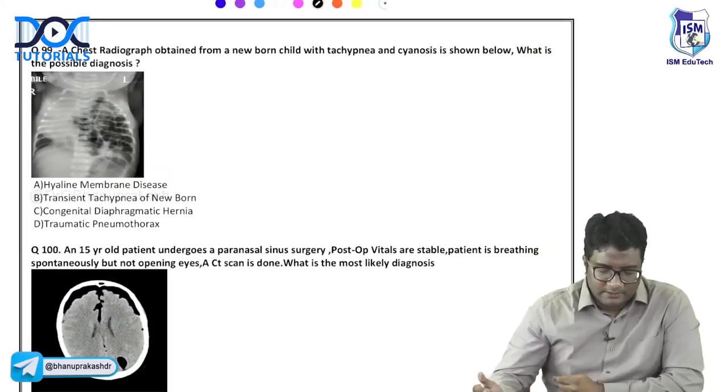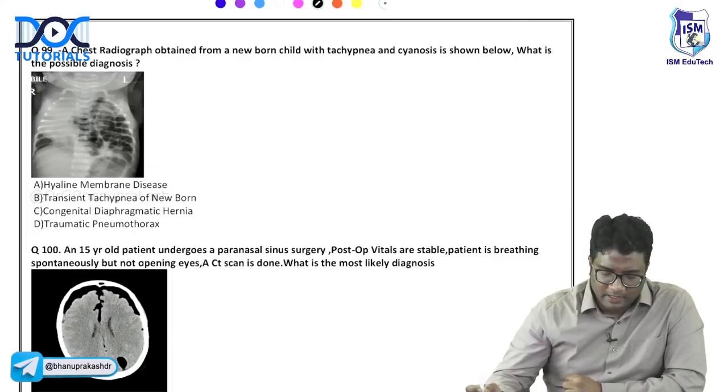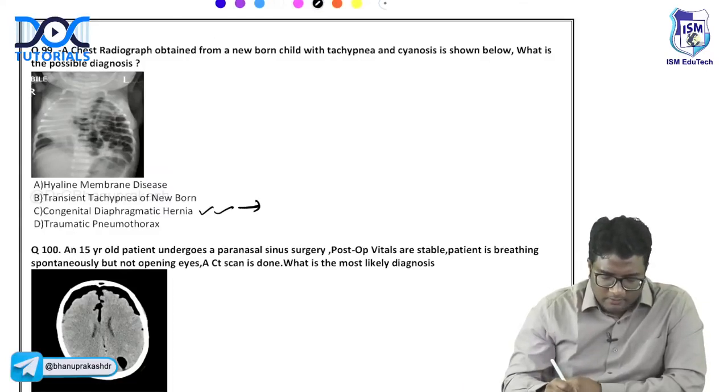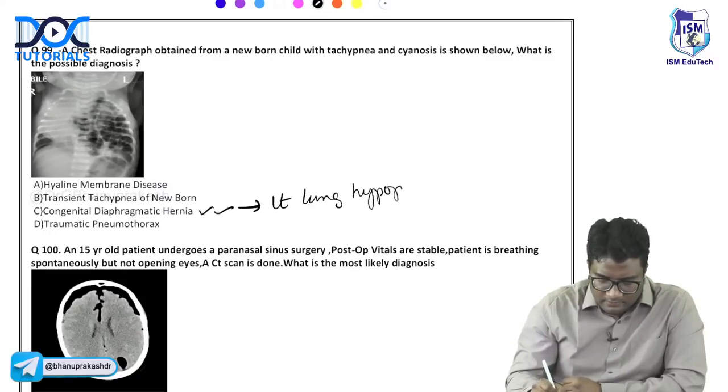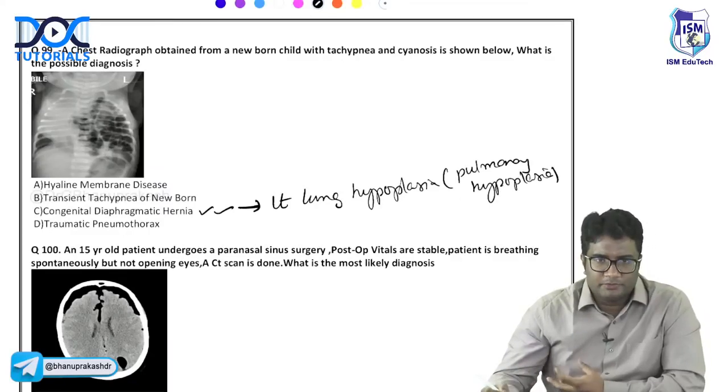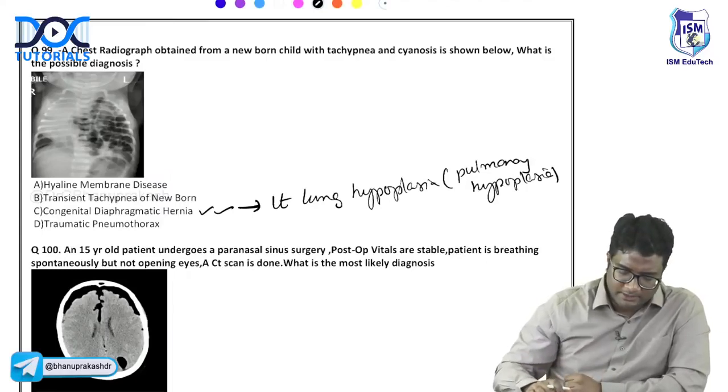What is this? A chest radiograph obtained from a newborn with tachypnea and cyanosis. What is the likely diagnosis? What do you think is this, 99, guys? Very good, congenital diaphragmatic hernia. Remember, congenital diaphragmatic hernia is commonly associated with left lung hypoplasia. Pulmonary hypoplasia can be there because of the compression of the lung by the bowel loops, so it can be seen in these patients.